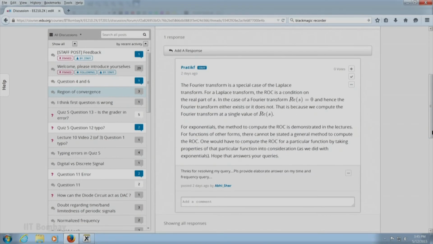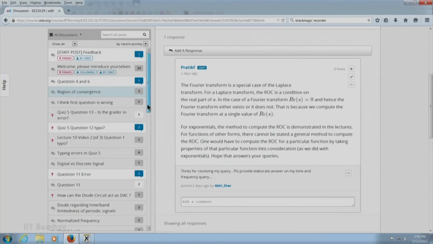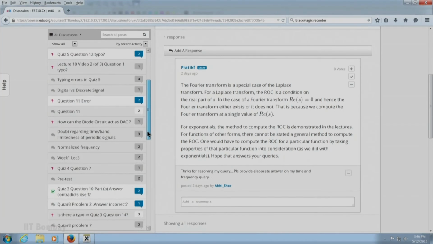He said that the Fourier transform is actually a special case of the Laplace transform. So, the Fourier transform is meaningful if the Laplace transform converges on the imaginary axis for the case of continuous time, and if you are talking about discrete time, when the Z transform converges on the unit circle. So, there is no concept of region of convergence in a Fourier transform. The region of convergence needs to include a certain contour in the Laplace transform or the Z transform if the Fourier transform exists. Well, let me see, are there any other questions that we have not answered here?